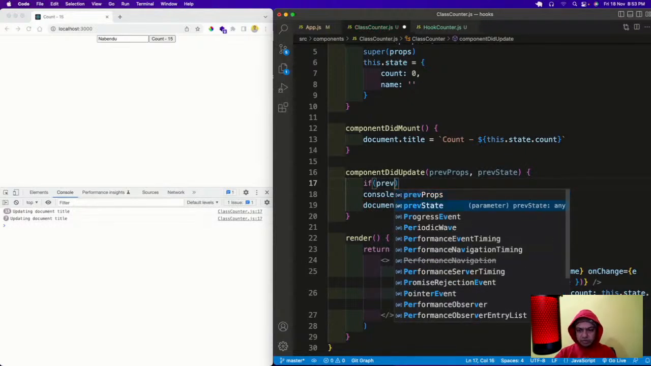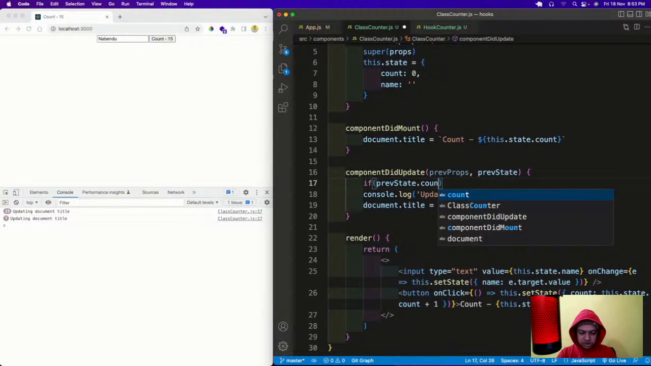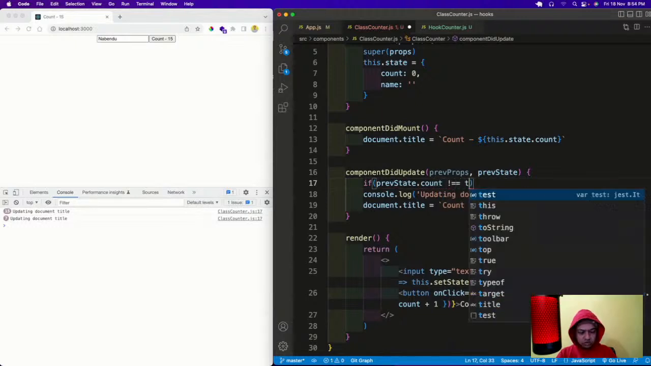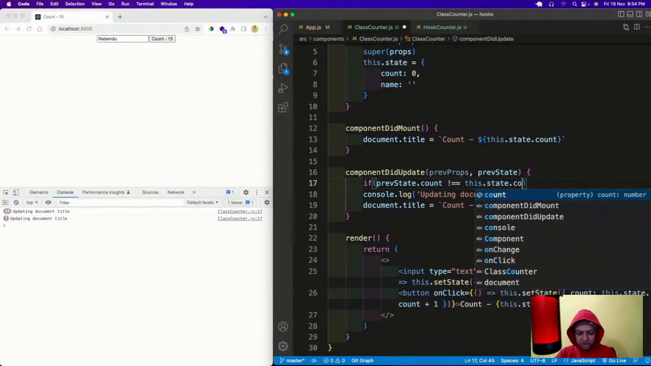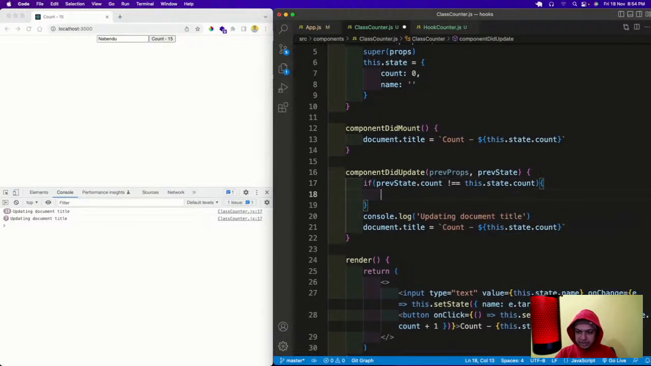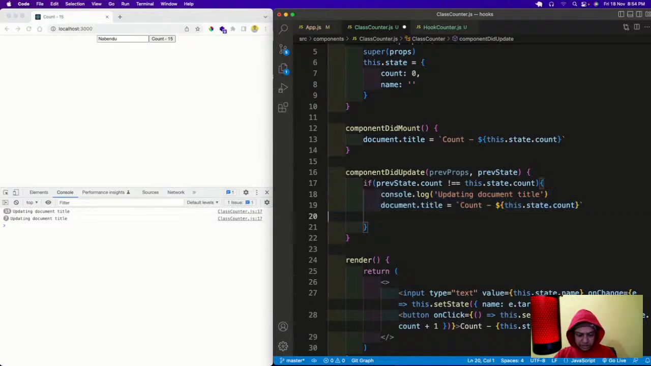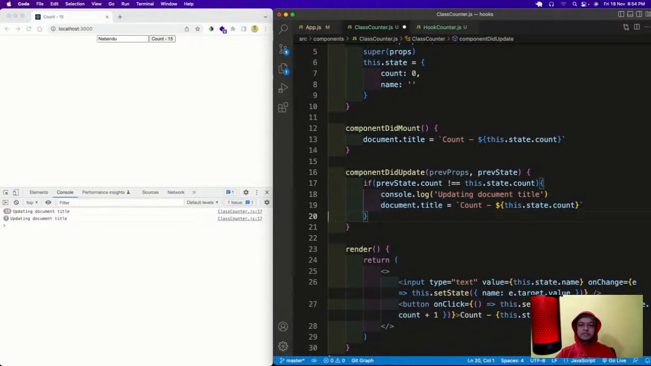If prevState.count is not equal to this.state.count, then it will happen. I will also explain what this is. As we know, previous state takes care of the previous state. Let us again see what will happen right now. So I will remove this thing. When I click this thing, see, right now the state is 1, so it will come into componentDidUpdate. The previous state count is 1.